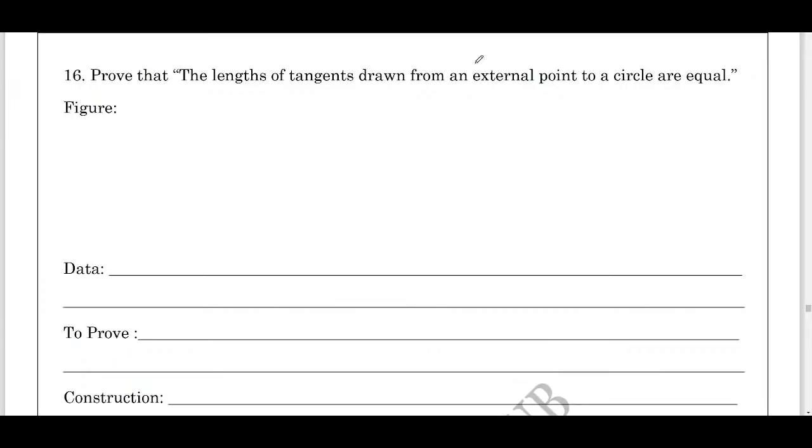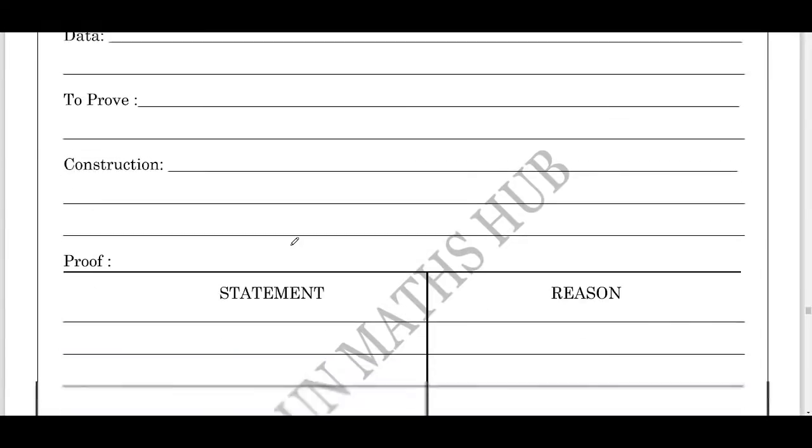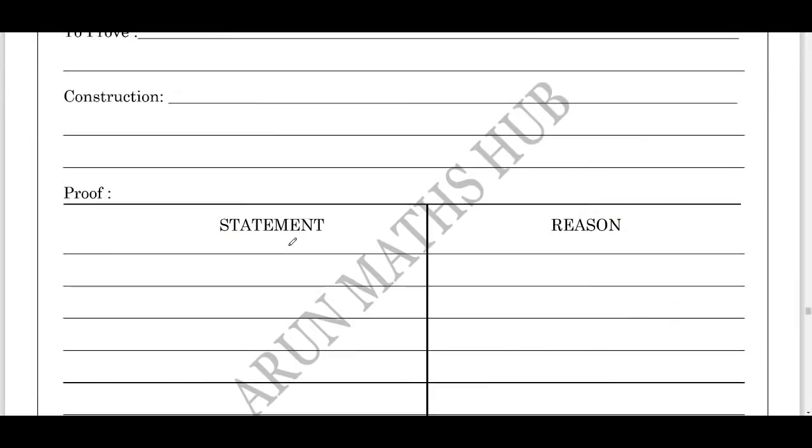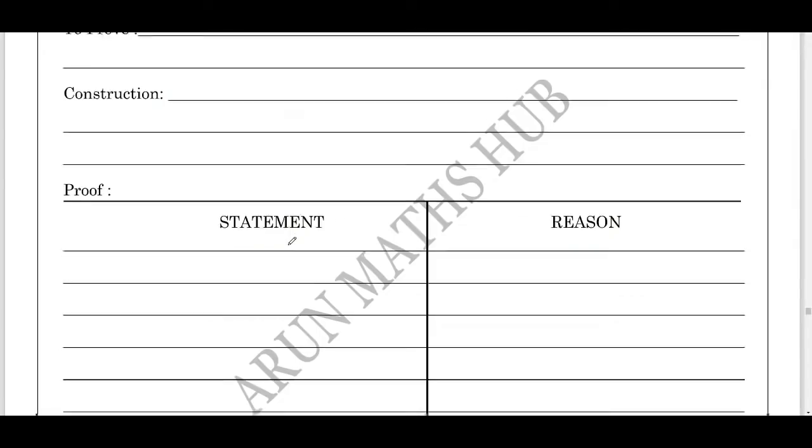First you should draw the figure. From the figure you should write the data, and also to prove, the construction what you have done, then statement and reason. If you write it neatly with all these points, definitely you can score 3 out of 3. Students, I've already posted this video, do check it out.